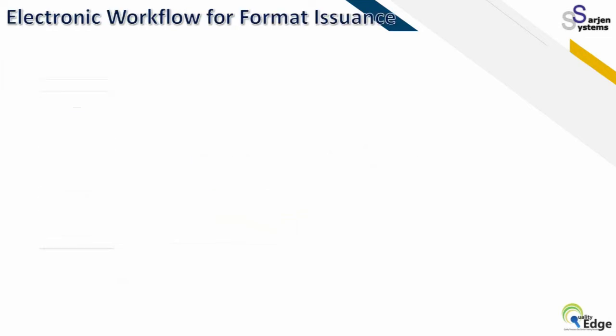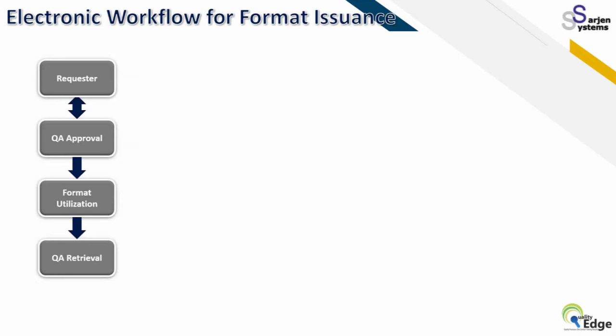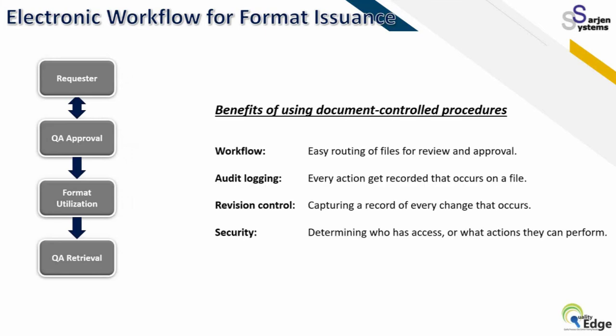In case of the electronic workflow, the requester has to give a request, QA has to approve, the format has to be utilized, and QA has to retrieve. Whether it is an electronic flow or hard copy, the principle is the same both ways, but the control and retrieval are better, and the possibilities of errors are reduced when electronic forms or electronic procedures are used.